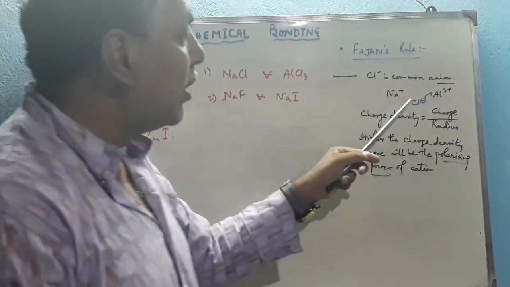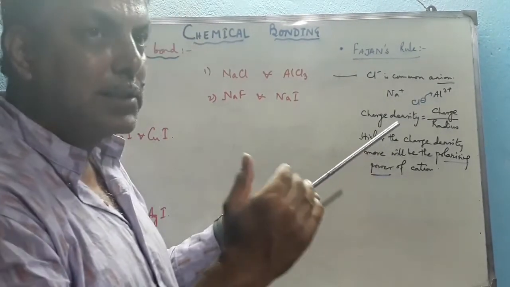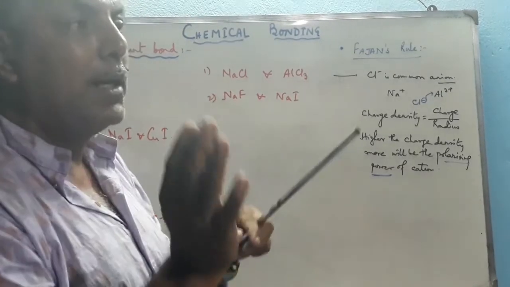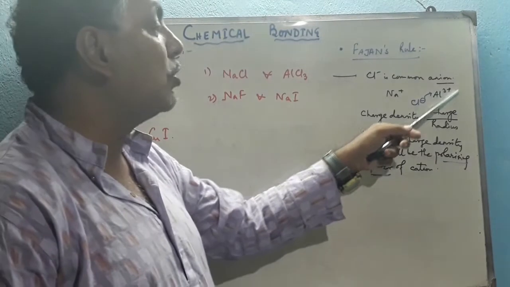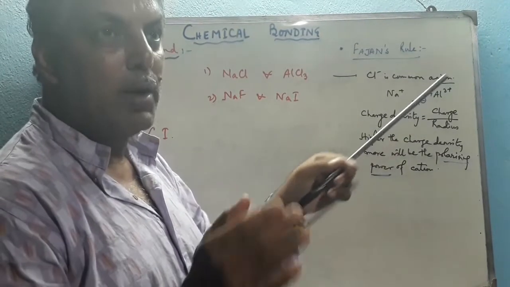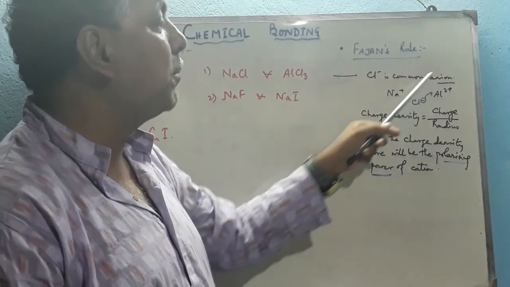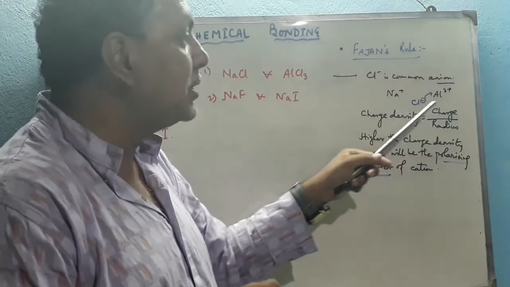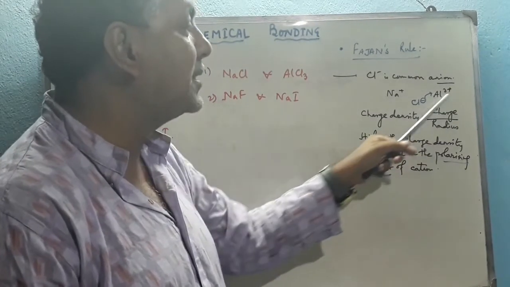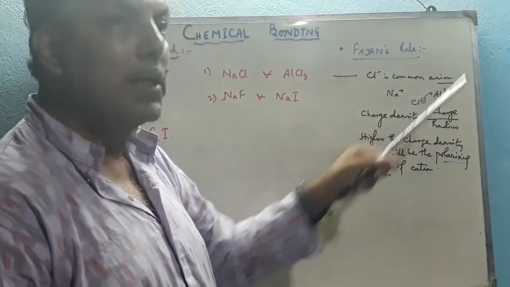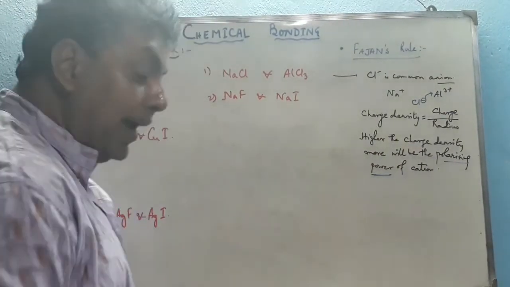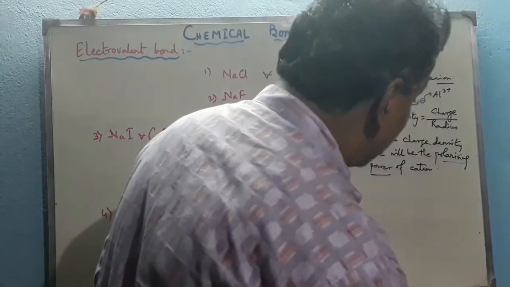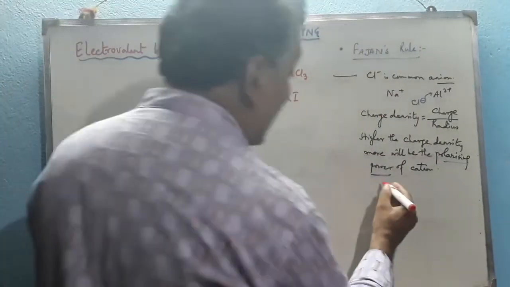Hence, the negative charge over the Cl- somewhat decreases, because the electronic cloud is shifted towards the Al3+, as well as the charge over the Al3+ ion is somewhat decreased because the electron is shifted towards the positive charge. So somewhat charge neutralization takes place between these two. Not completely, but somewhat charge neutralization takes place, and that's why AlCl3 is more covalent in nature.